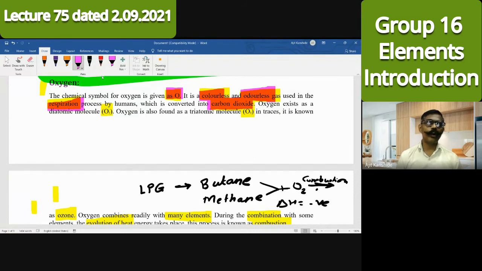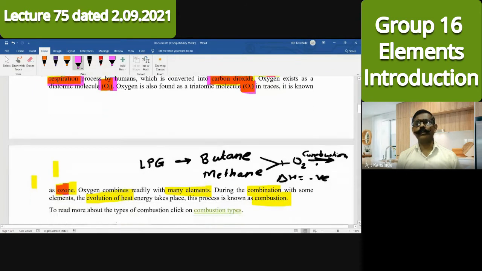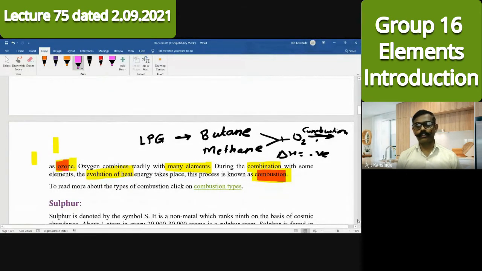It exists in two forms, diatomic O2 and triatomic O3, which is ozone. It combines with many other elements in combustion reactions, and the result of combustion is the evolution of heat. Is the first element, oxygen, clear to you now?